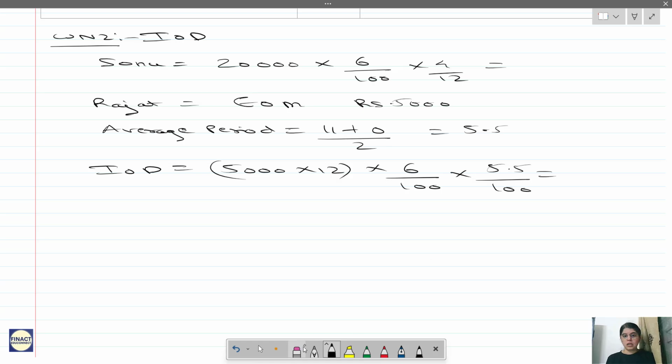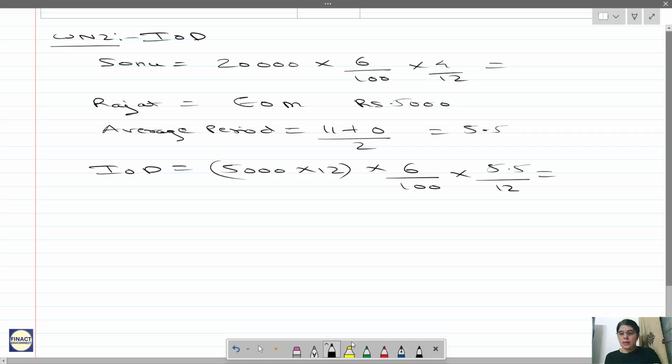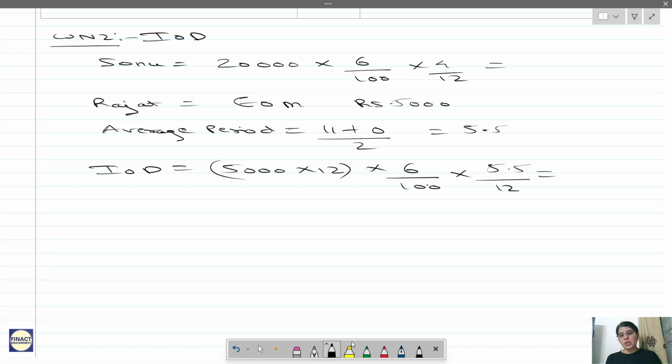Okay, sorry. Here it's not 5.5 by 100, it's 5.5 by 12. Nobody noted the mistake also? So interest on drawing will be 5,000 into 12 into 6 by 100 into 5.5 by 12. How much are you getting for both of them? Calculate it fast.